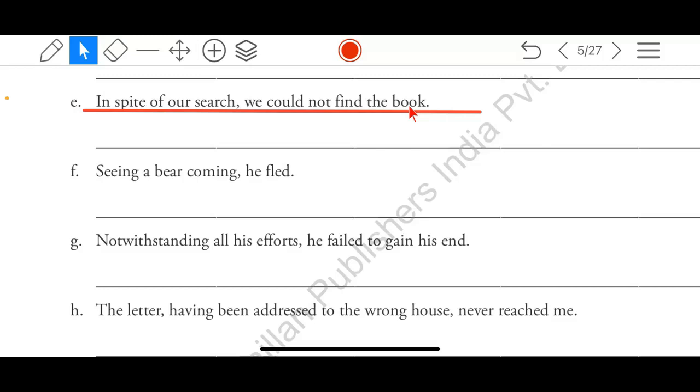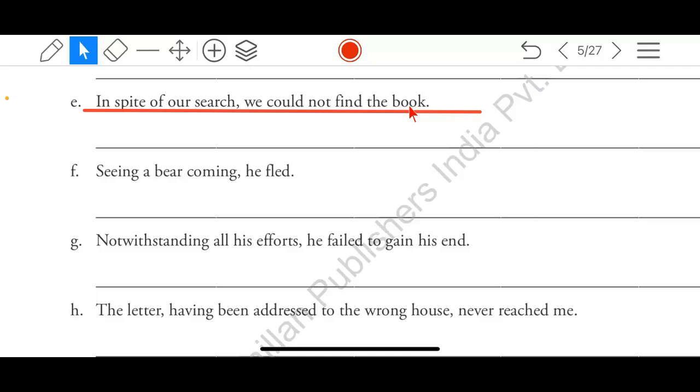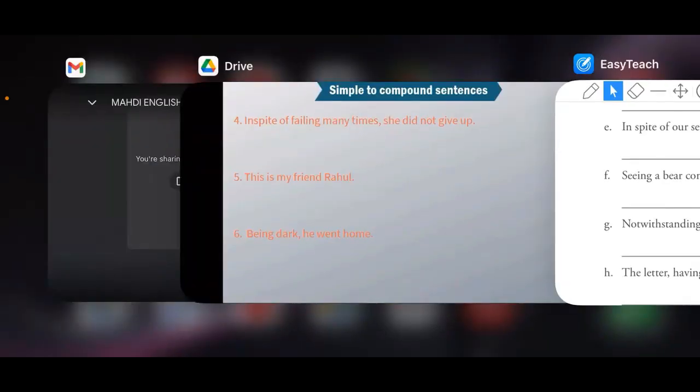Can you change it into compound? Yes, I can try. Yes, tell me. We searched the book, yet we were not able to find it. In spite of our search, we searched for the book, but we could not find it, or yet we could not find it. That is what you said, right? Yes. So it is correct.